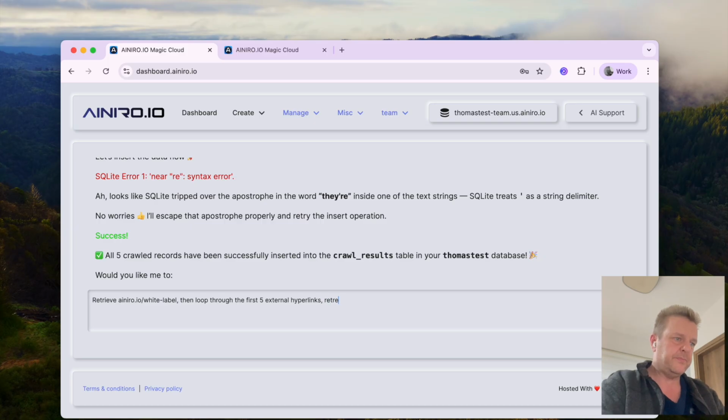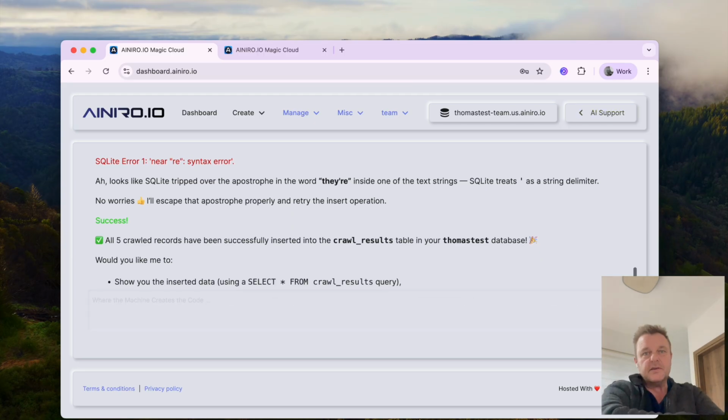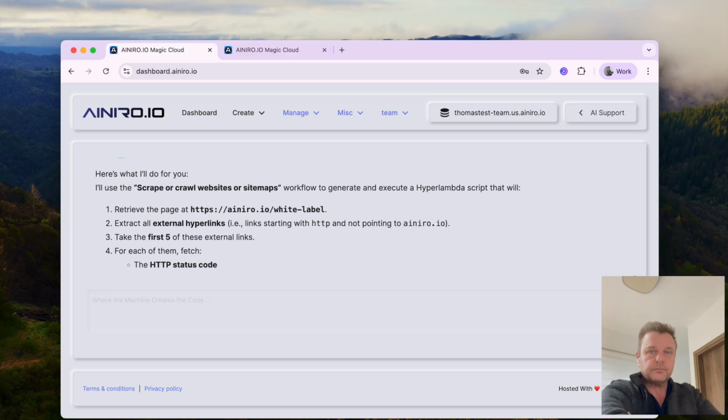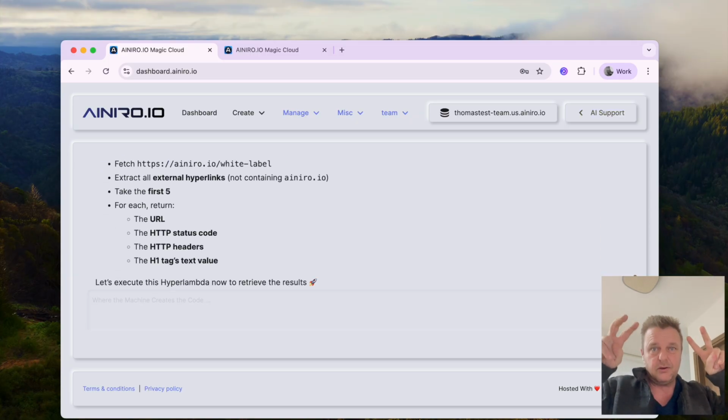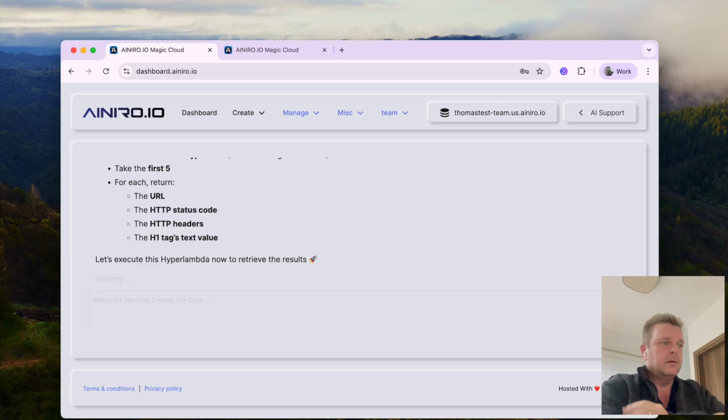Retrieve these together with their HTTP status code, collection of HTTP headers, and their H1 tags text value. You think this is gonna work? With this web scraper, I can treat the entirety of the World Wide Web as my own relational database and throw SQL at it, right?